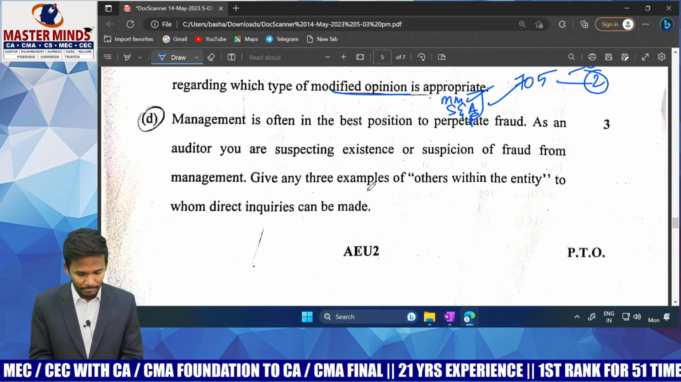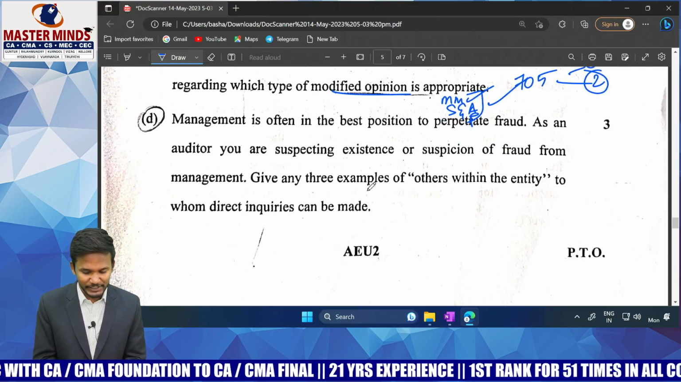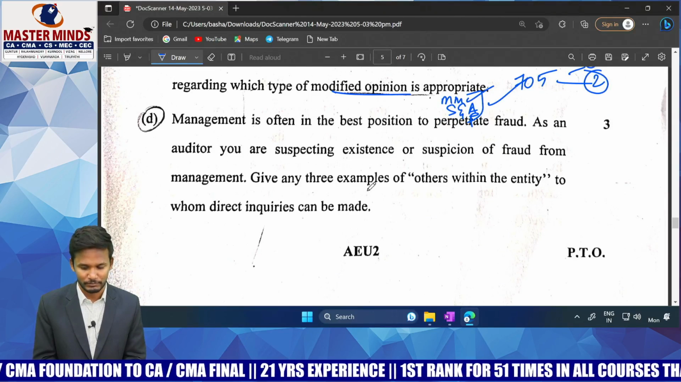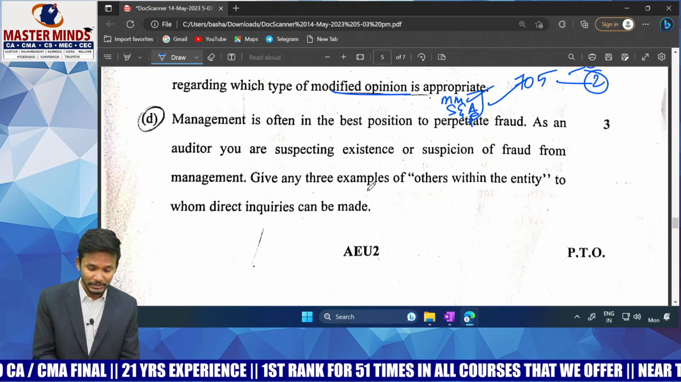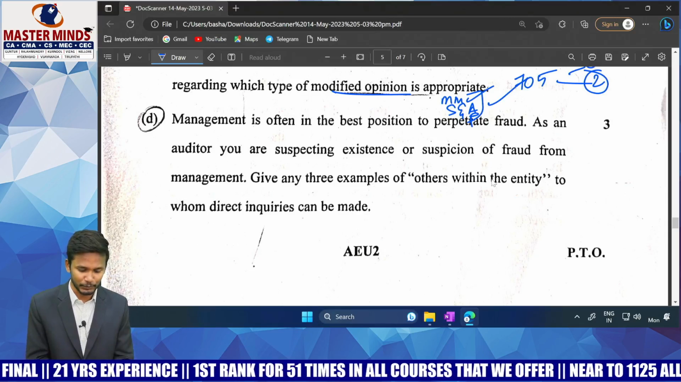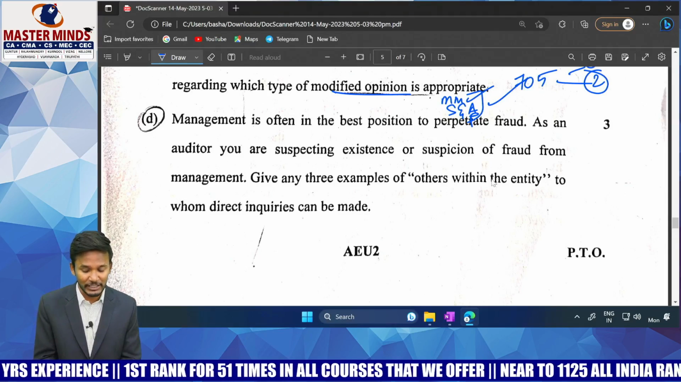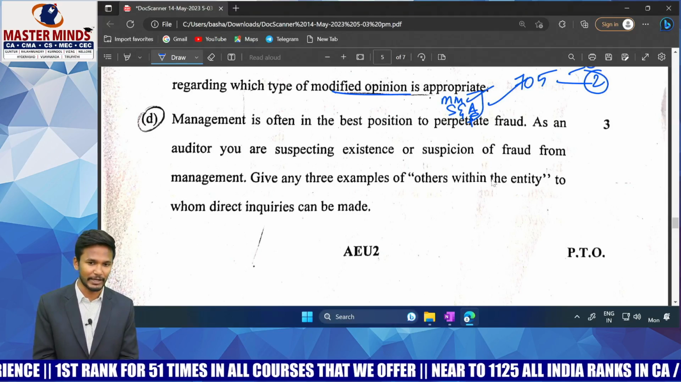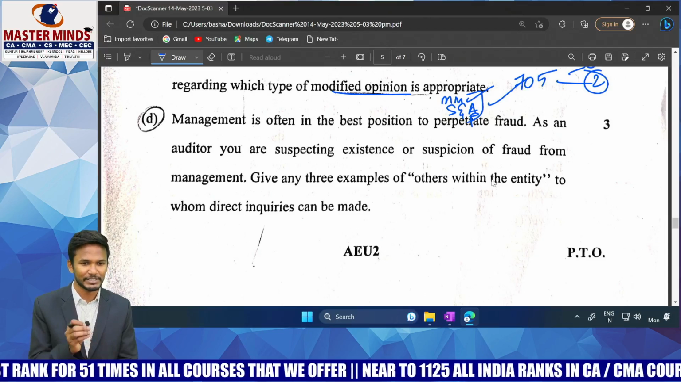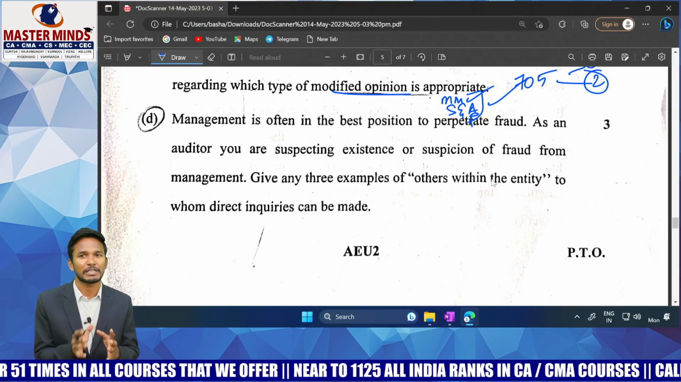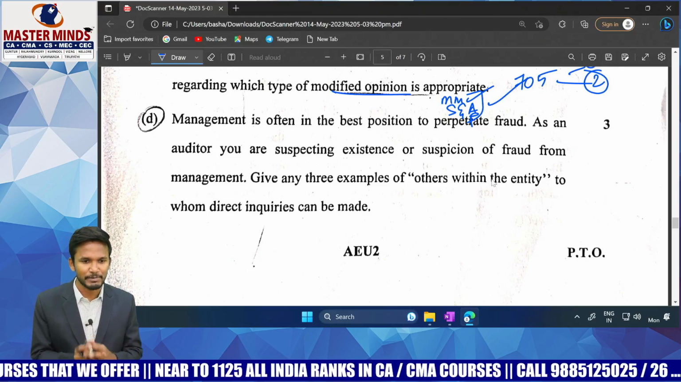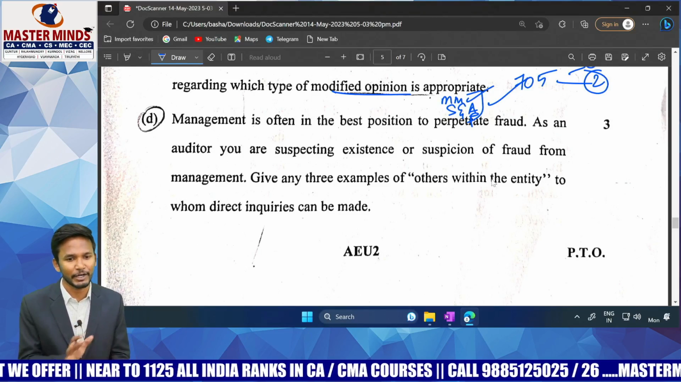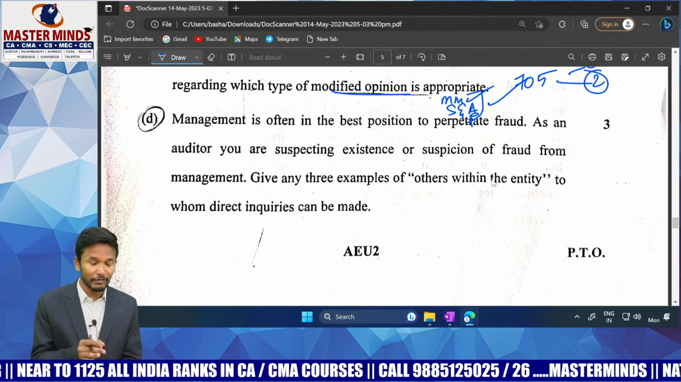Next one. Management is often in the best position to perpetrate fraud. Obviously, as an auditor, you are suspecting existence of fraud from management. Give any 3 examples of others within the entity to whom you can direct the inquiry. What is it telling, sir? Very simple discussion. So you are suspecting that management themselves are involved in a fraud. If you are suspecting that, what can we do? We can go for inquiry with some other people.